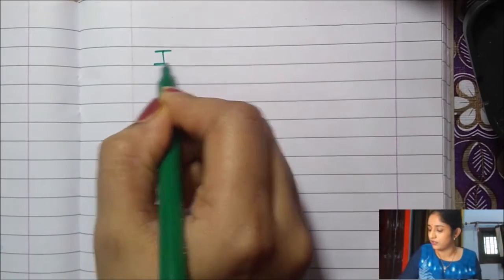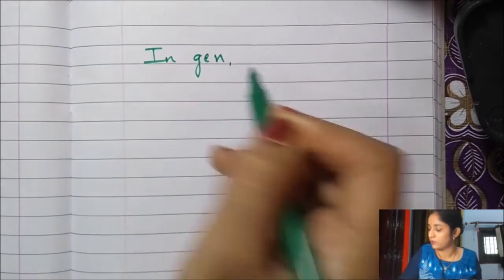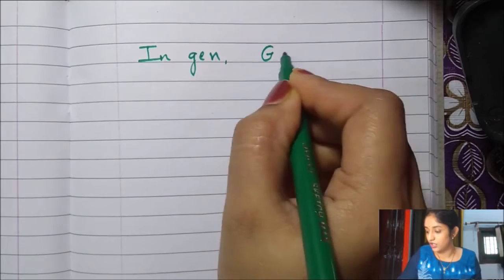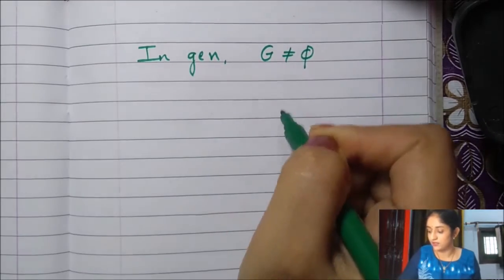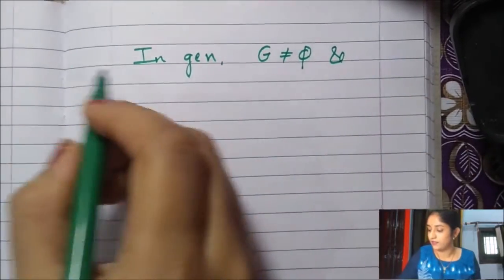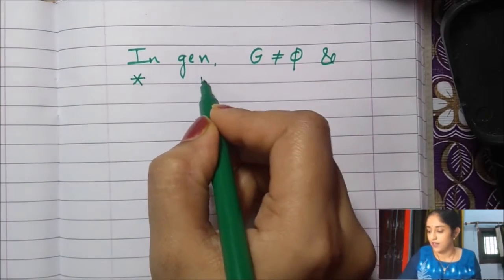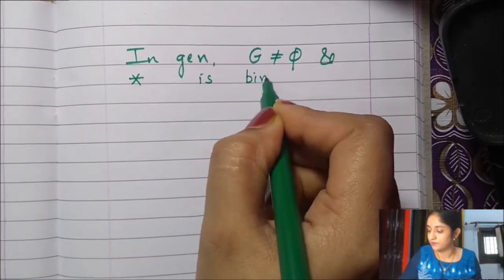So in general, what we need is a non-empty set G. G should be non-empty, and let's call the operation star. Star is a binary operation.